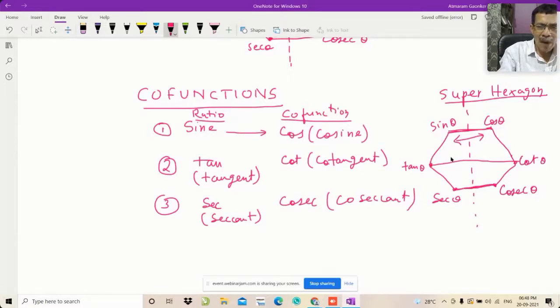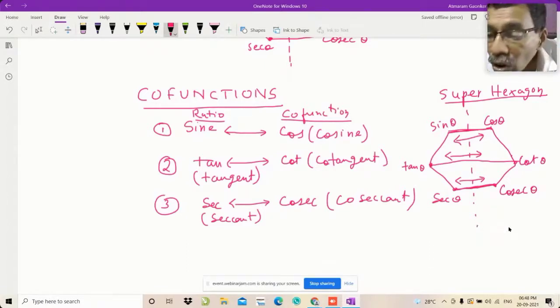The second pair is tan and cot, another pair of co-functions. And the third one is sec and cosec, the third pair of co-functions. With the help of this diagram, you can remember all these co-functions well.